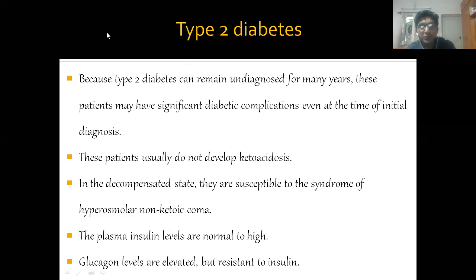These patients usually do not develop ketoacidosis, and the plasma insulin levels are normal to high. Glucose levels are elevated in the blood because there is a peripheral resistance of tissue to insulin.